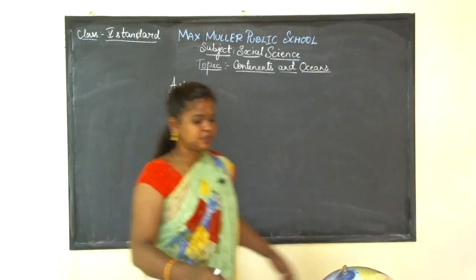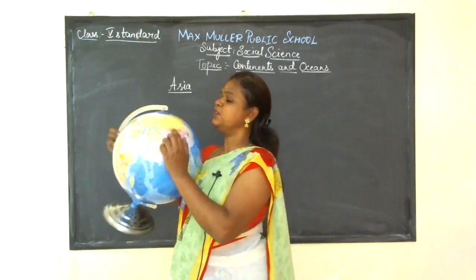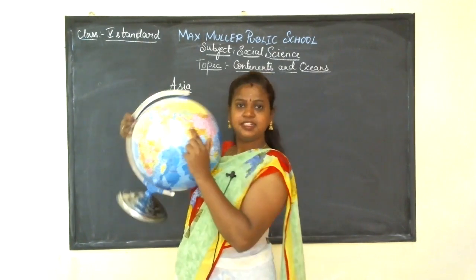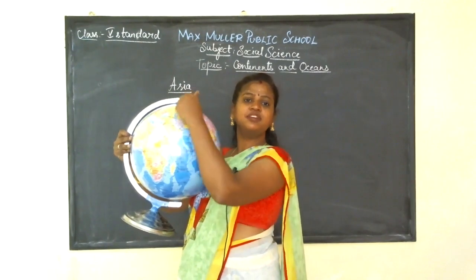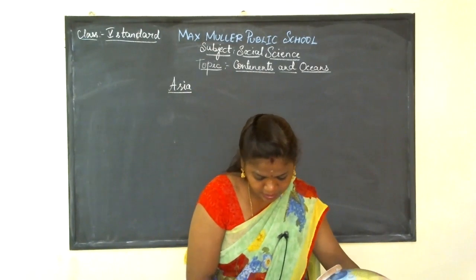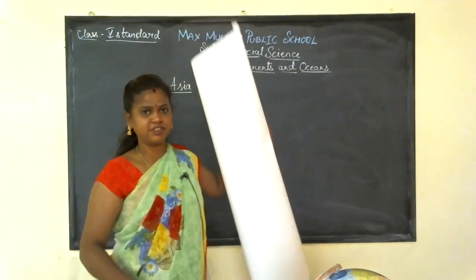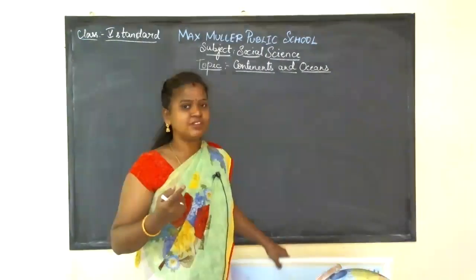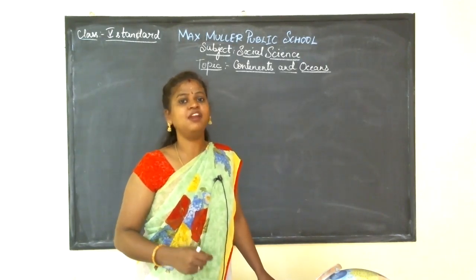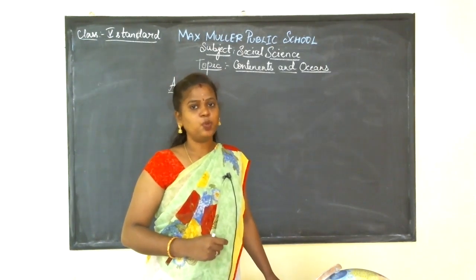We are going to learn about the continent named Asia. On the globe you can see Asia on the map. It is located in the northern hemisphere of the globe. Asia is the largest continent in the world. When compared to the 7 continents, Asia is the biggest of all.